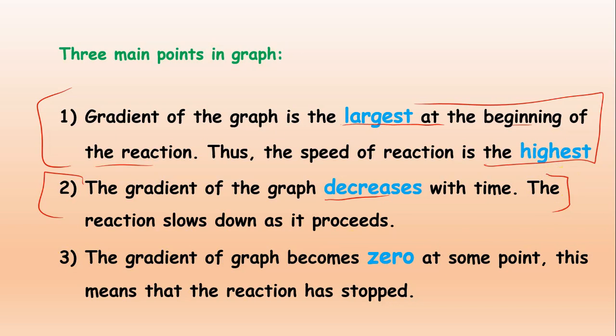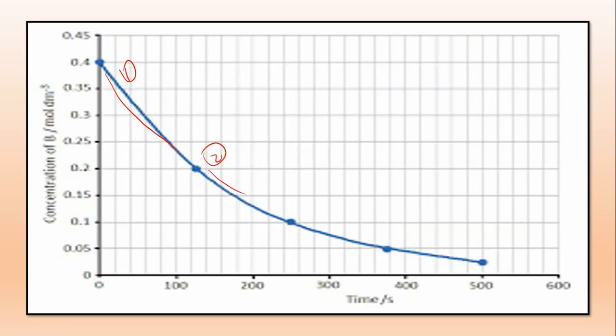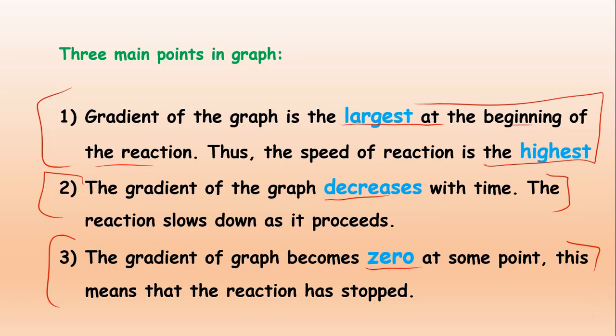And point number 3 is that the gradient of the graph becomes 0 at some point, and this means that the reaction has stopped. Look at the graph, in this way we can say that the reaction has stopped. So these are the 3 points related to the mass of the reactant consumed or remaining, condition number 2.